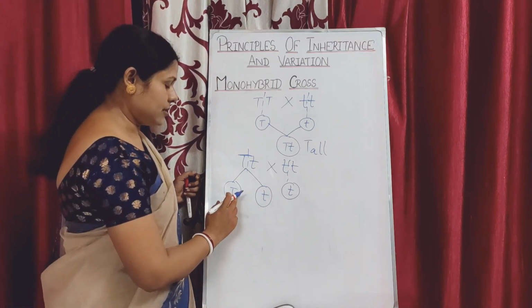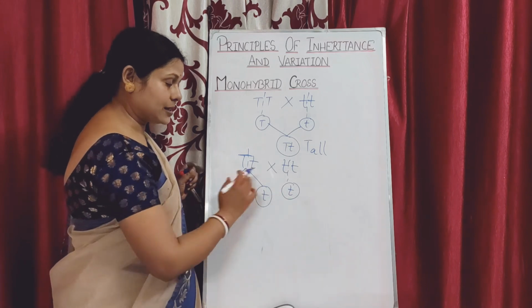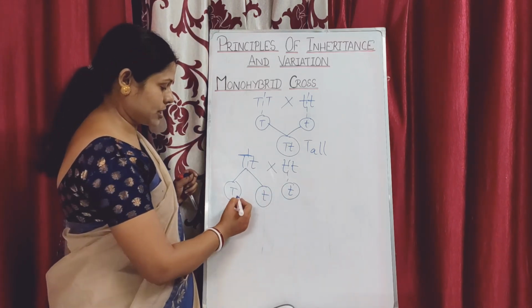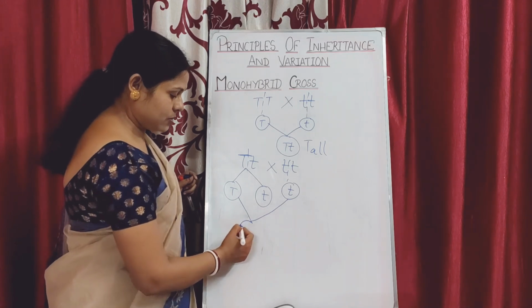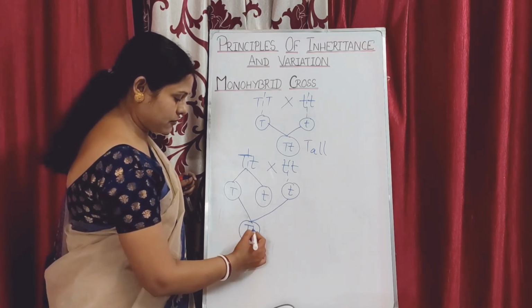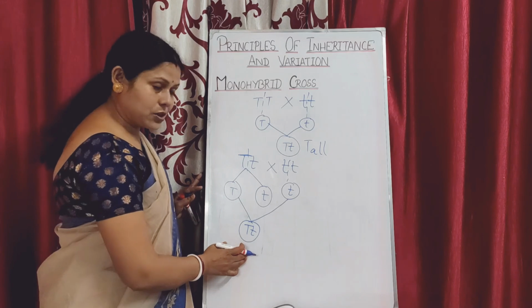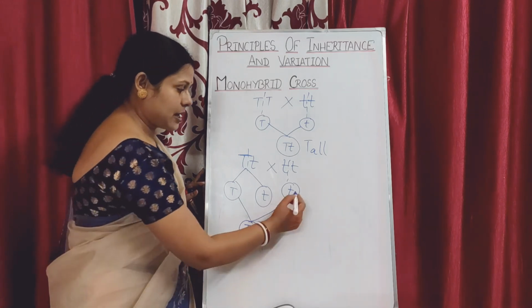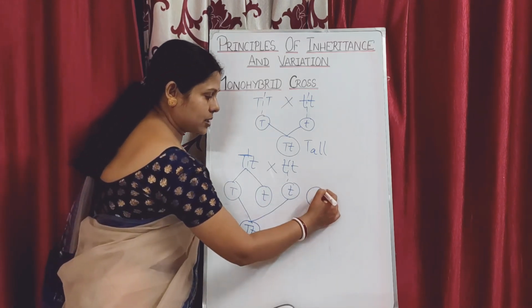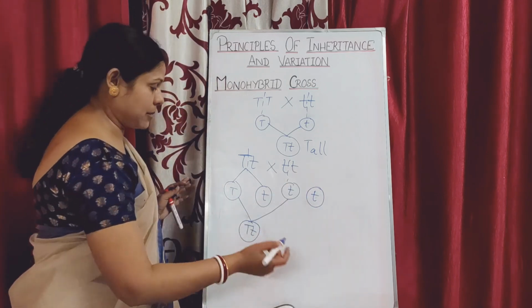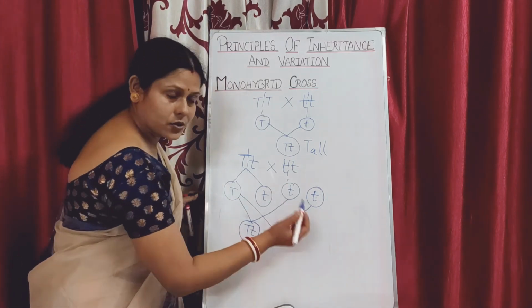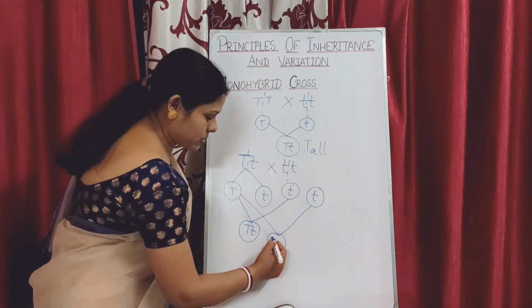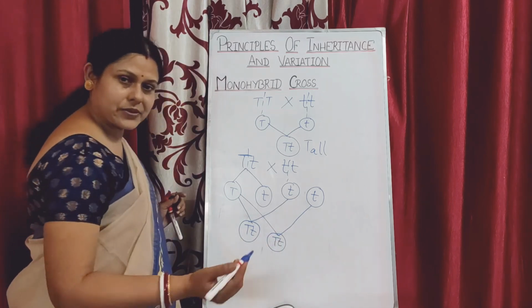Now when this undergoes pollination with this individual, it will result in the formation of an individual which will be tall. Again, since it can produce the same type of gametes, when this one fuses to form a zygote, it will also form capital T small t, isn't it?